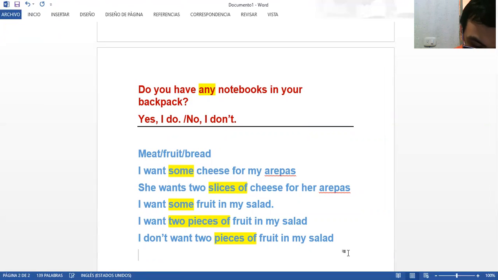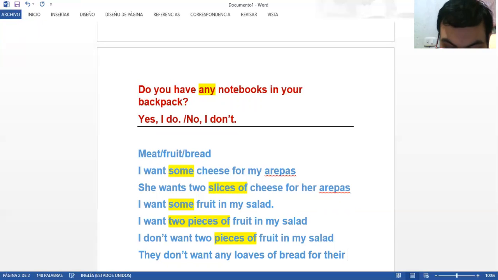We are going to say, they don't want any loaves of bread for their breakfast.